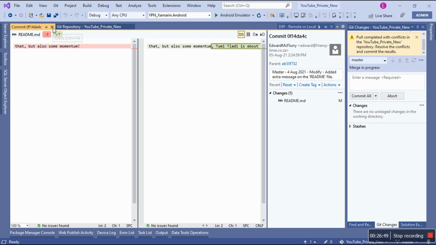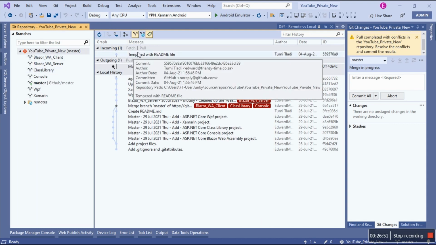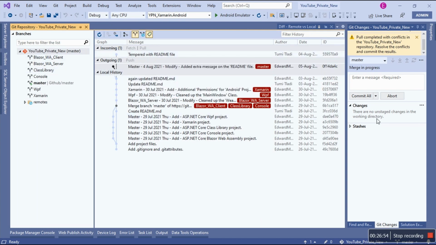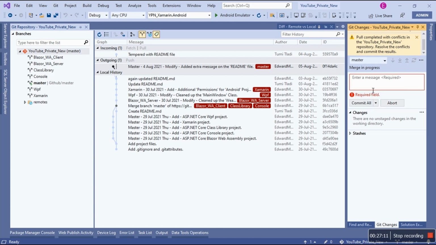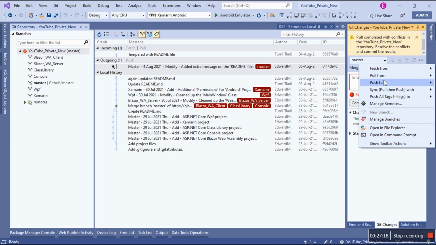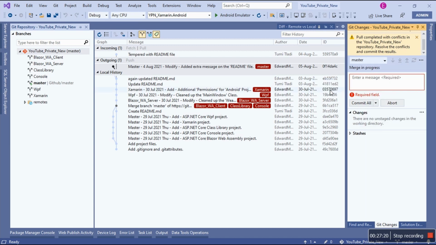But there's also something that's coming. See? Incoming. We know about it, so what do we do? We don't have options to push. We can't commit, yeah, exactly. So what do we do here? Can I say now push to GitHub?